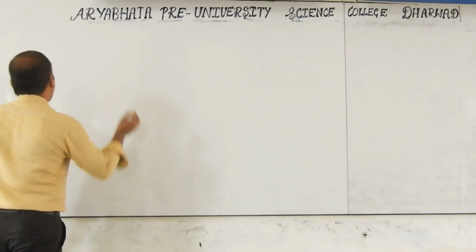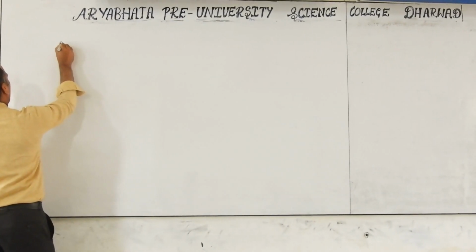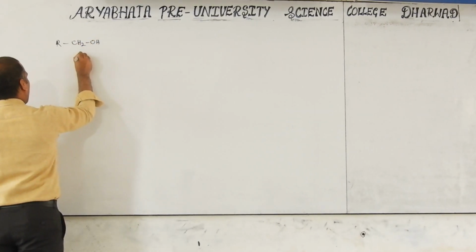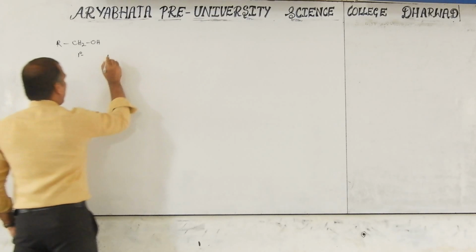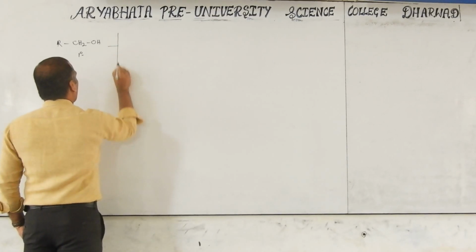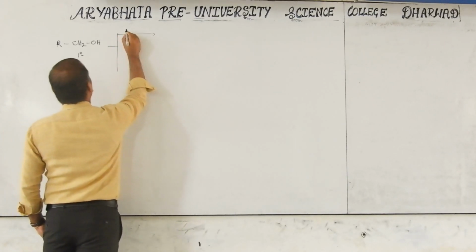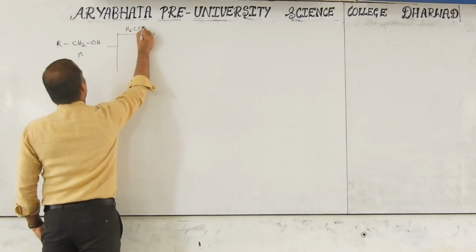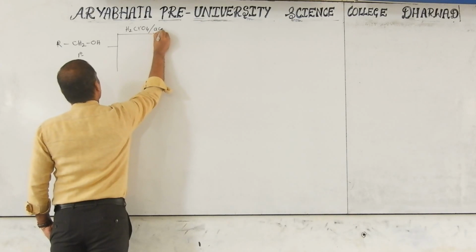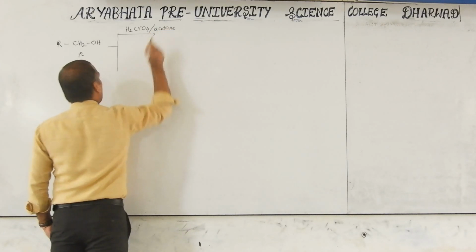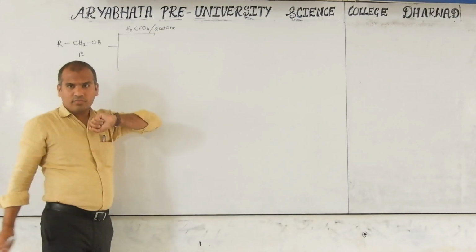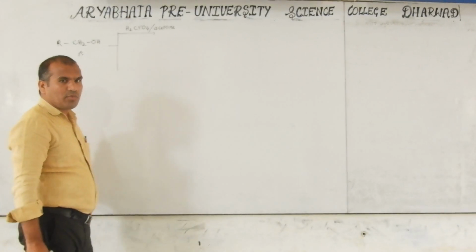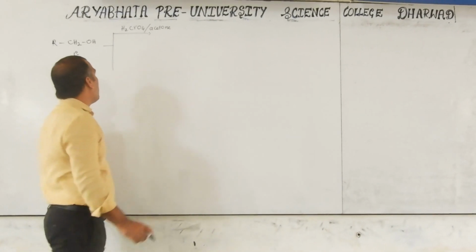One example here: RCH2OH. This is a primary alcohol. This primary alcohol reacts with which reagents? One is H2CrO4 in acetone. Sometimes they may give the formula also. I wrote the name acetone here, but they may give the formula CH3C double bond O CH3.